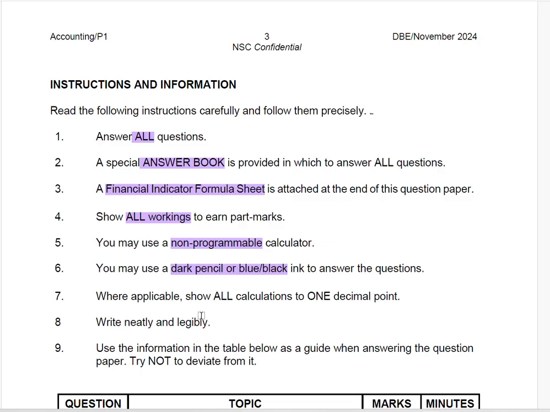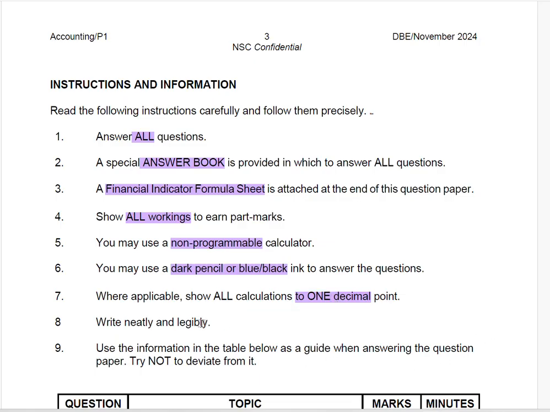And then number 7 says where applicable, show all calculations to one decimal place. So in accounting, since you are doing calculations throughout, your answer might have more than one decimal place. In that case, round off to the nearest one decimal place. It is important that you take note of this. Yes, other candidates might use two decimal places, but it is incorrect to do so if the instructions tell you that you need to show all calculations to one decimal place.